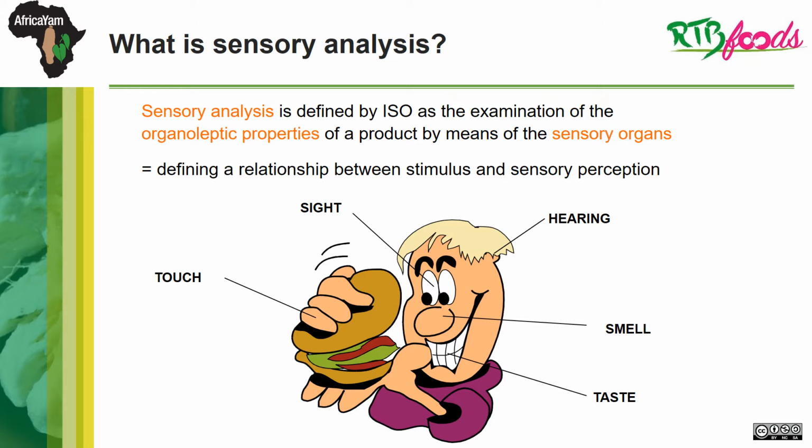Sensory analysis appeals to your five senses. The visual stimuli for assessing, for example, the appearance and the color. The hearing stimuli for assessing the crunchiness. The tactile stimuli for assessing firmness, chewiness, etc. Note that we can evaluate them by hand or in mouth. The olfactory stimuli for assessing odors, and the gustatory stimuli for assessing taste, like sweetness, and aroma in mouth.